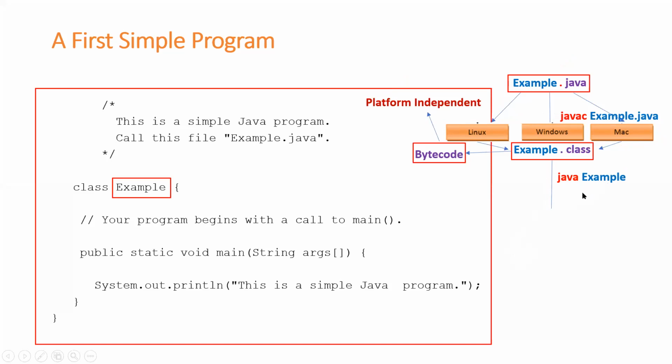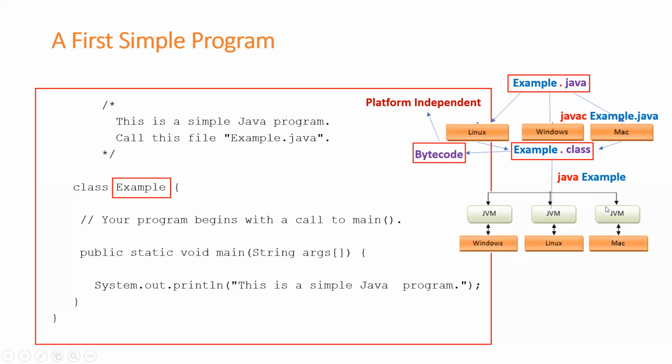Now, in order to run the dot class file, it is mandatory that you install JVM on your operating system. If you are using Windows, you need to install the corresponding JVM. In case you are using Linux, you need to install the corresponding JVM. In case you are using Mac OS, you need to install the corresponding JVM. Once you install JVM, you can run the corresponding dot class file and you will get the output.